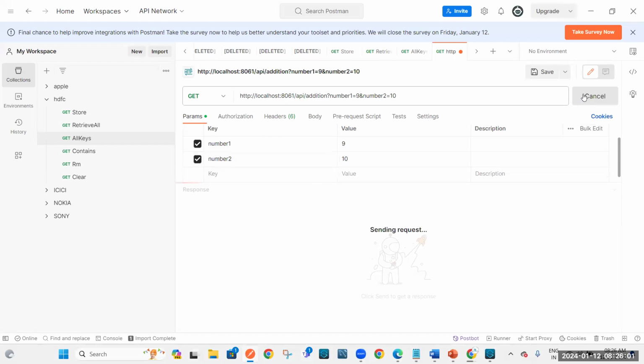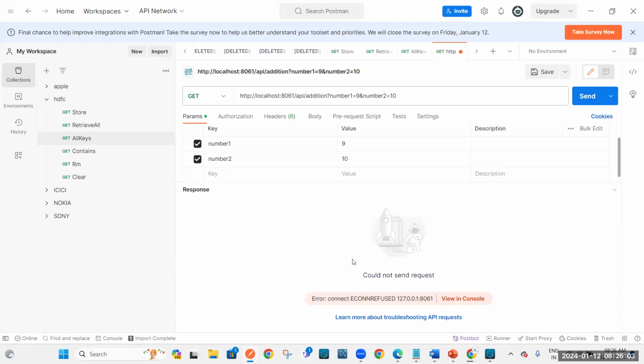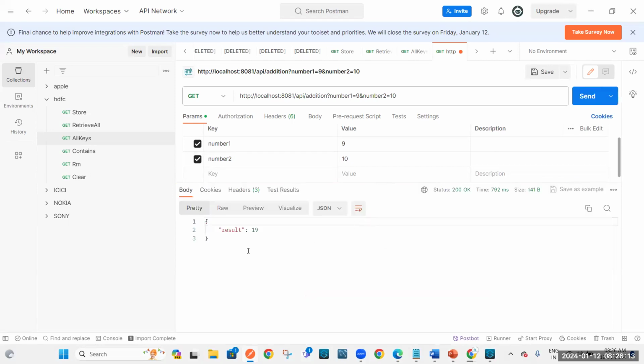So what I'll do? I'll click on send. What happened? Sorry, 8081. See, you got 90. Now I'll change this value as 90 plus 10. We should get 100. So you are getting 100. If you write 100, 190 you will get.